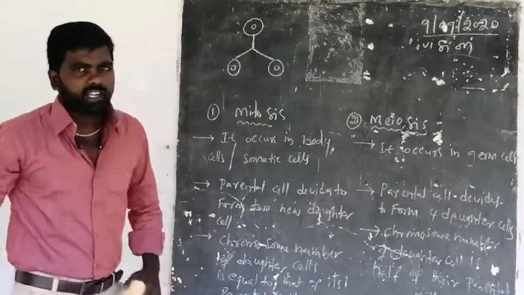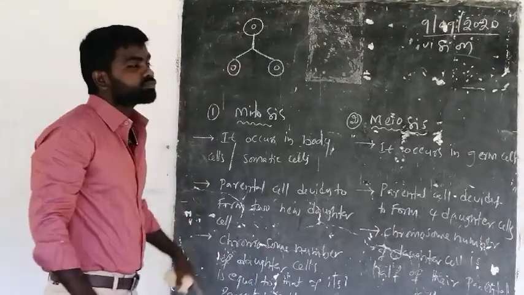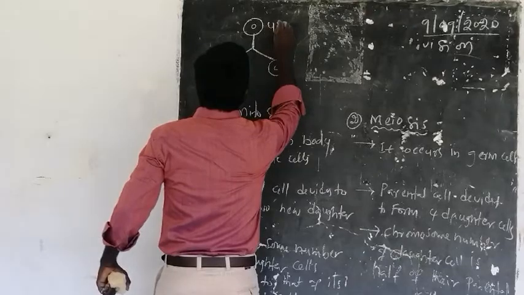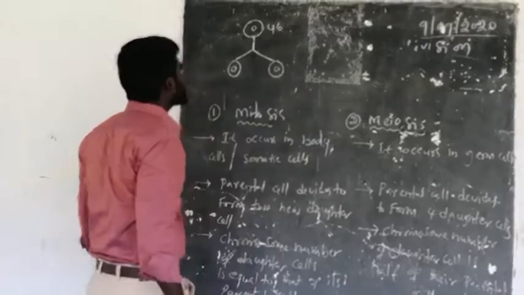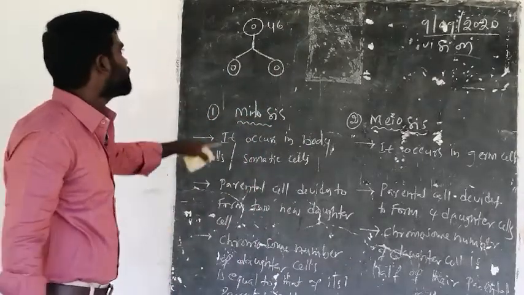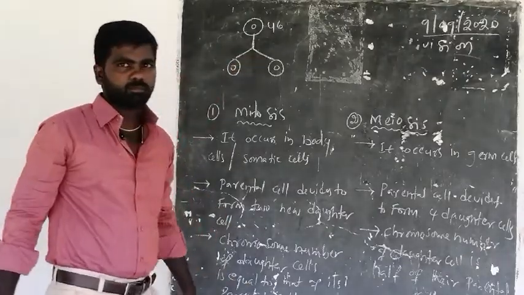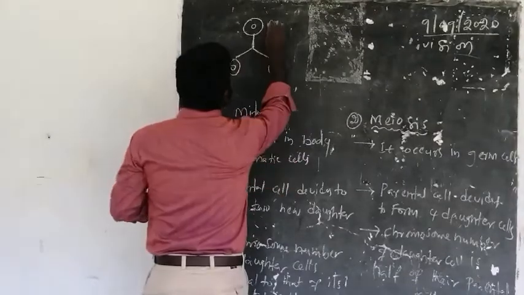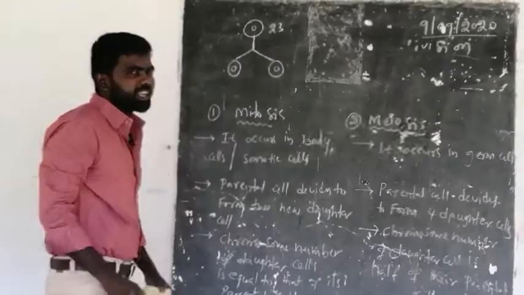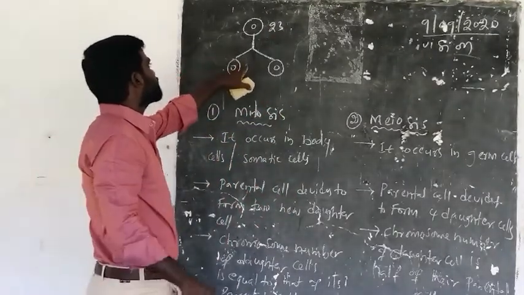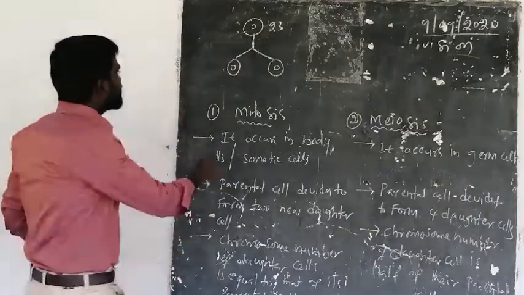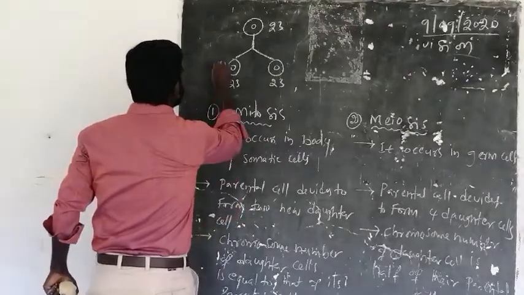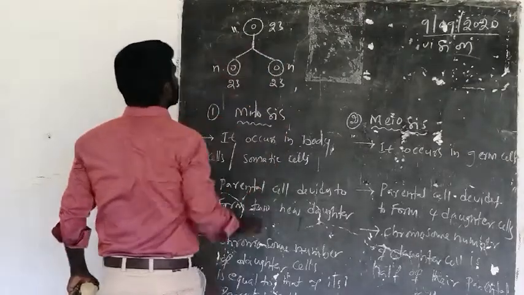For example, here 46 chromosomes are there in this parental cell, and this divides to form two new daughter cells, and here also there is the same number of chromosomes, 46, n number of chromosomes.